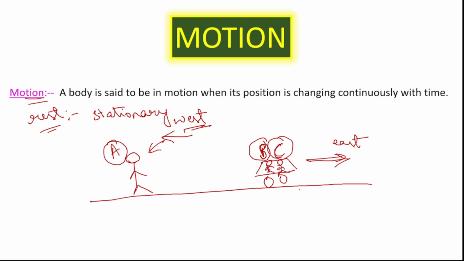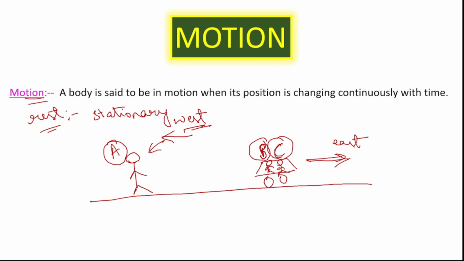Okay, if you ask him again whether he himself is at rest or in motion, he would say, I am also at rest because I am also sitting on a seat, I am not moving, right? So in his point of view, he and the driver are both at rest, and the car is moving and the person standing beside the road is moving.